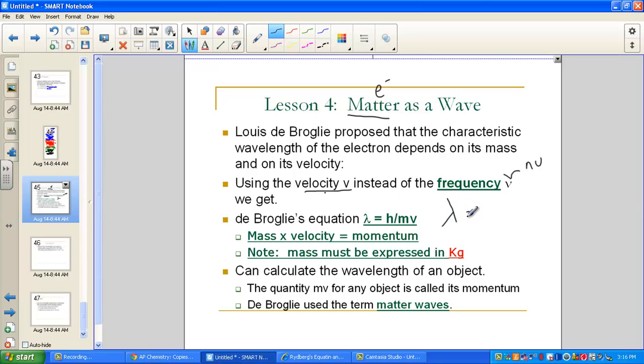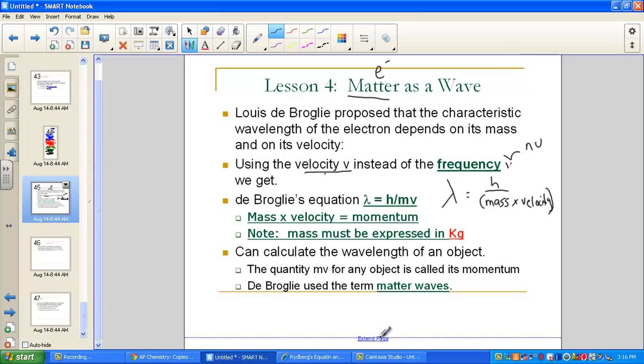The wavelength of matter is equal to Planck's constant over the product of mass times velocity, mv. Planck's constant is familiar to us from a previous lesson in our chapter, set over mass times velocity. Now I know in physics we've learned that mass times velocity, that product, is known as momentum.